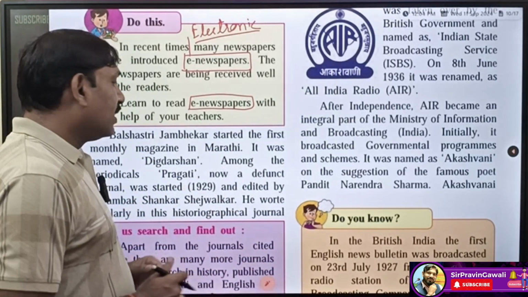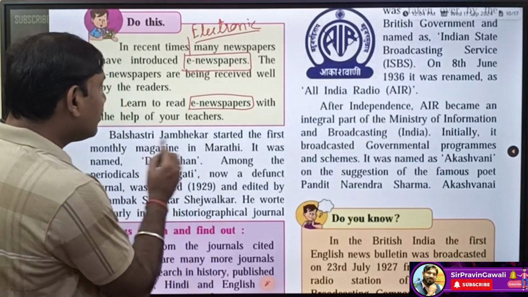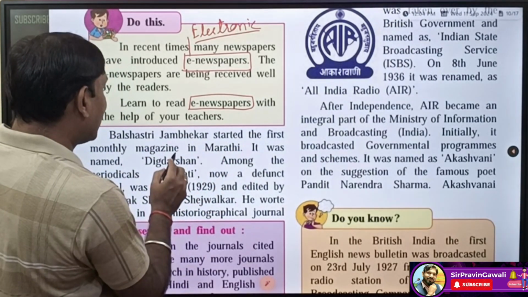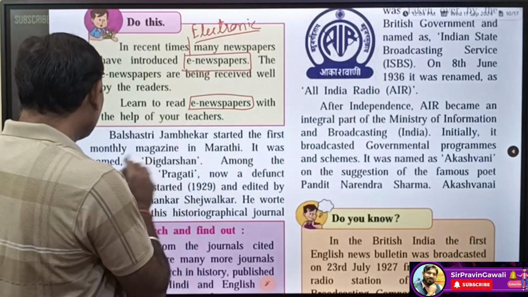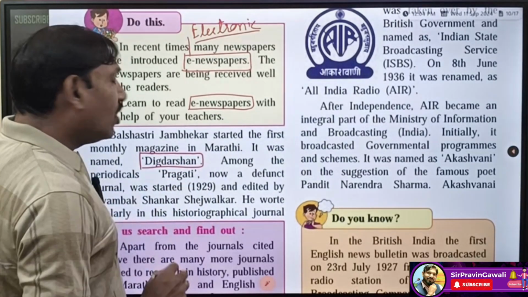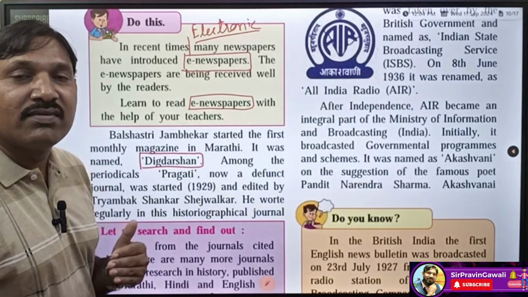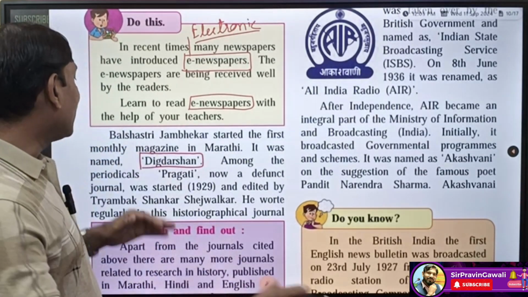Now see students, the next part we are going to learn is that Bal Shastri Jambekar started the first monthly magazine in Marathi. It was named Digdarshan. Here we are studying about magazines, and how magazines are published after a particular period of time, which I have told you.